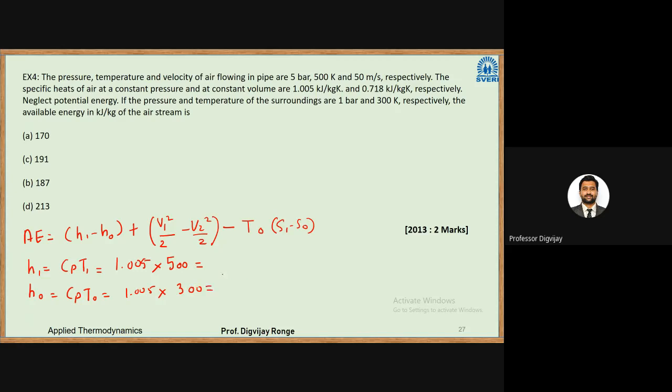Now V1 is given in this case as 50 meters per second. V2 is not given, so we'll assume it as 0.